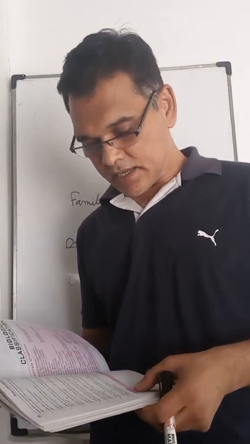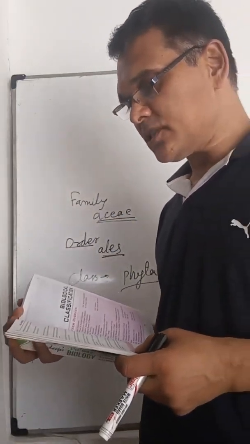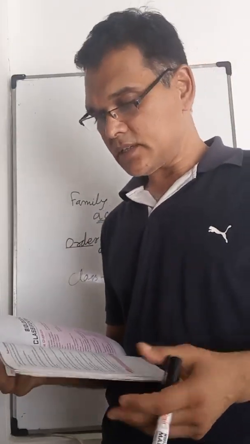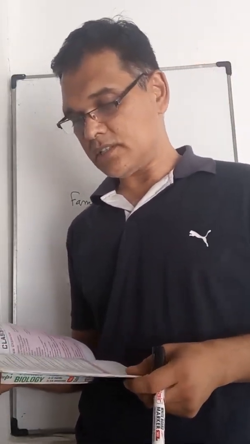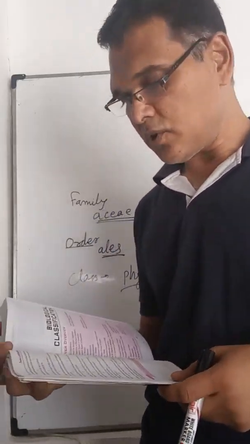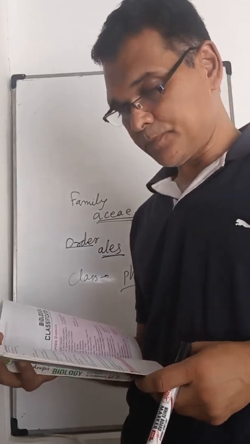Reason: species do not change with time. The assertion is not right, it is not a static unit, and species can change. So both are wrong, and the right answer is D.